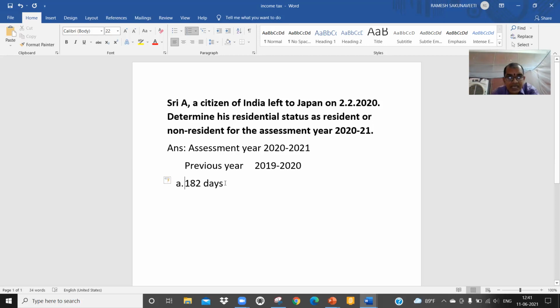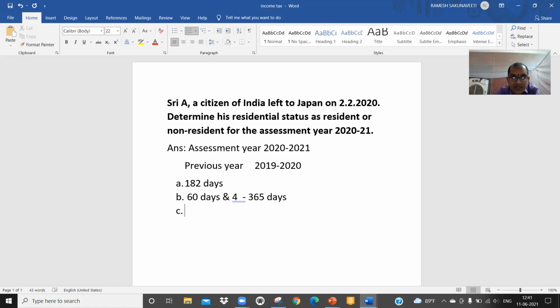And condition B is also there. During the previous year, he should stay in India for at least 60 days. Is it correct? And during the last 4 years, earlier to the previous year, he should have stayed in our country for 365 days. Is it correct?